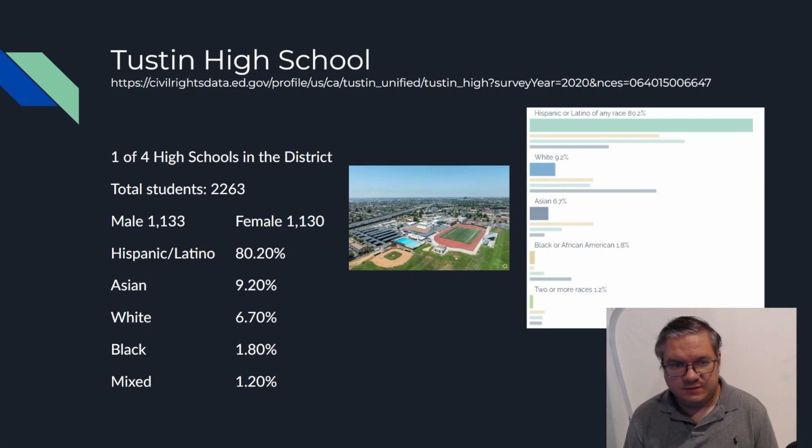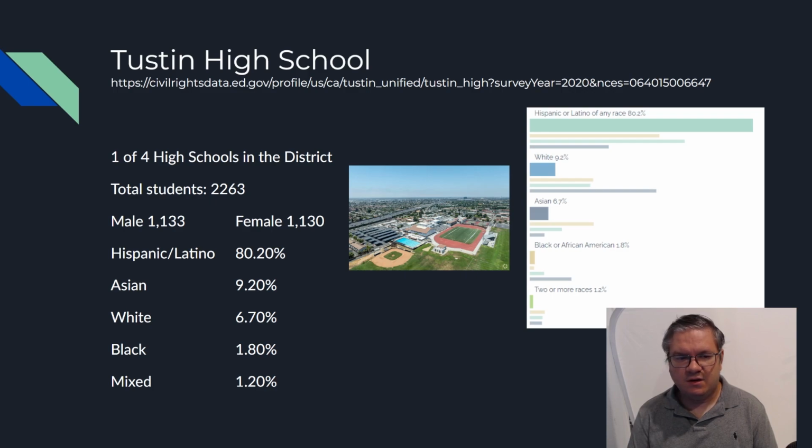Tustin High. I'm talking about Tustin High because I picked a school that was close to mine. In this picture, if you squint really, really hard, you can actually see where I teach, kind of off in the distance by the highway. This is one of 4 high schools in the district.